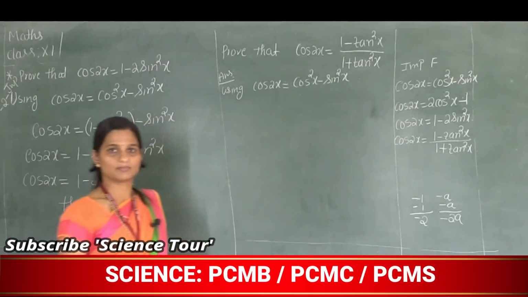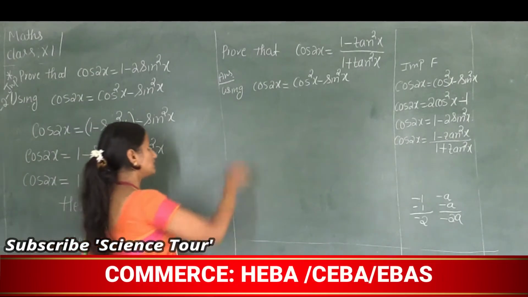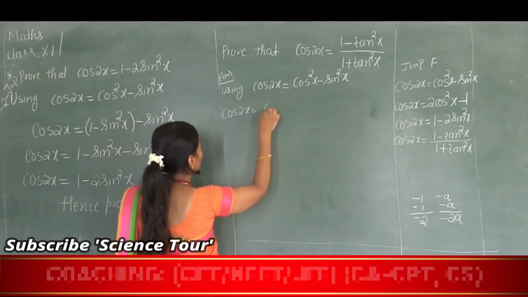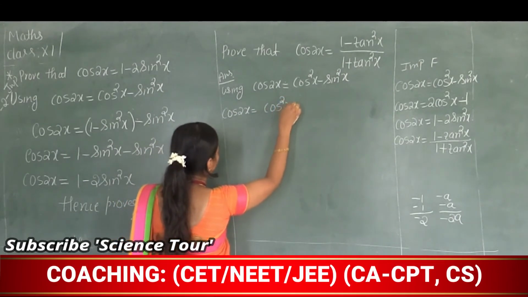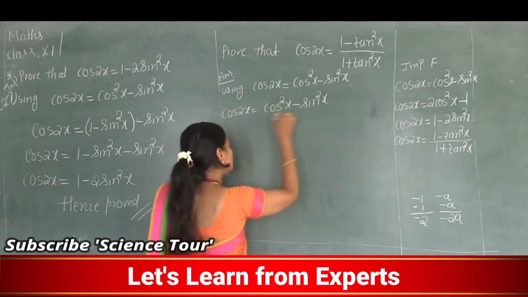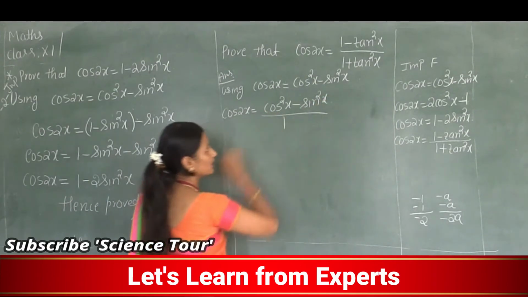So cos 2x is equal to cos square x minus sin square x. This I will write as divided by 1.